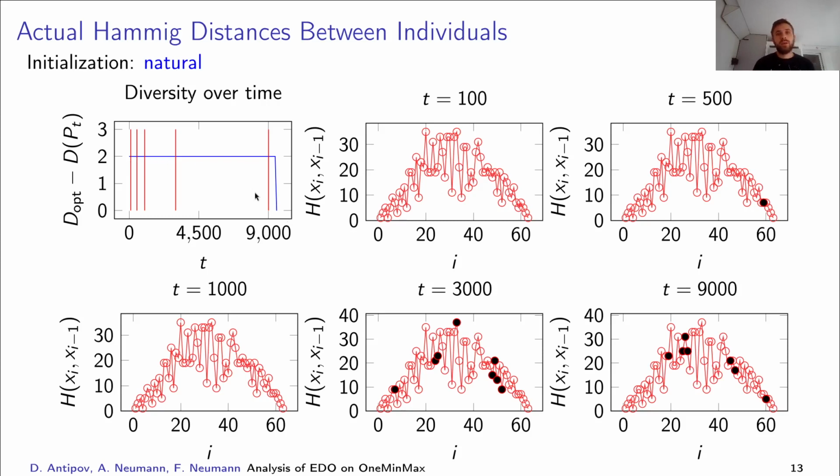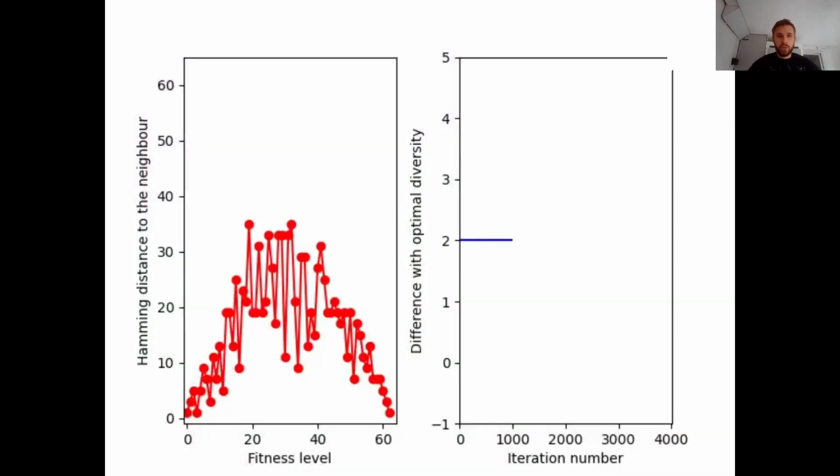We looked at this run and made snapshots of the Hamming distances of the neighboring individuals in the Pareto front at these points of time, which are marked with red lines, and we see that at all moments of time we didn't have lots of individuals at distance 1 from each other. For example, we have only these two and this, so only 3. And here is the video of this. We also see that not many changes happen during this run.